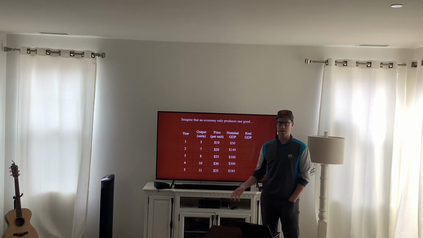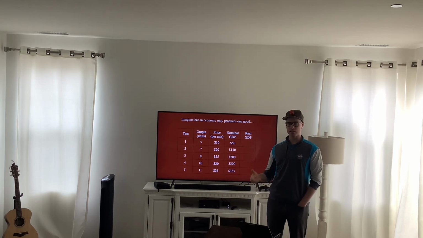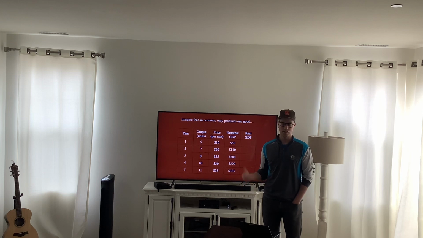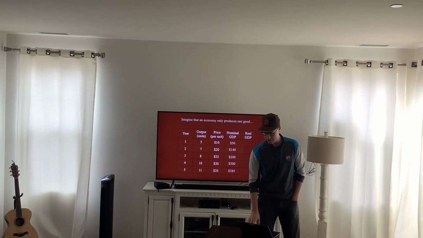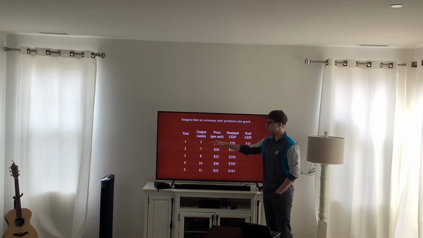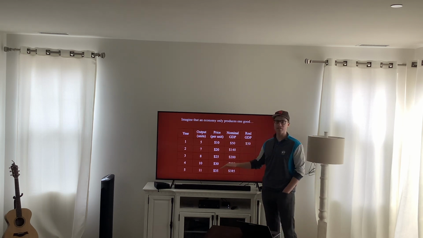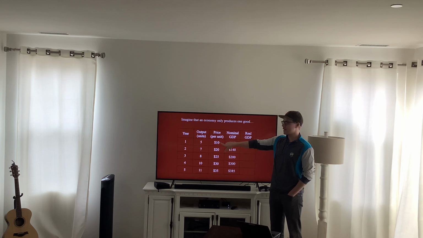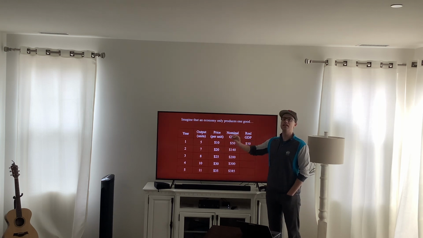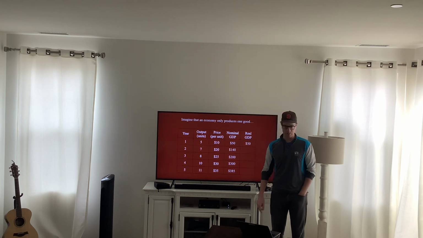But real GDP accounts for inflation. So how do we do that? Well, in year 1, it's the exact same thing. We just multiply it across. The reason why is for every year after year 1, we're going to use year 1 as a base year. Meaning in year 2, what we do is we take our output and we times it by year 1's price.